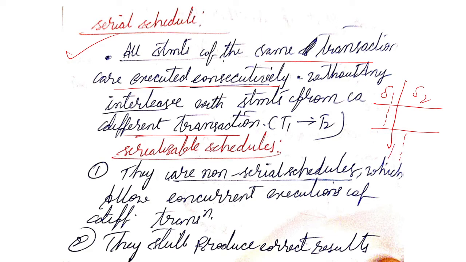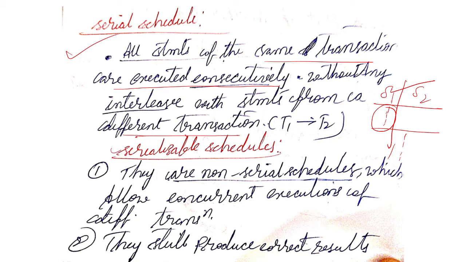This is the meaning of serial schedule. In between, there is no interleaving of other transactions. Other transactions are not allowed in between S1. That is called a serial schedule.